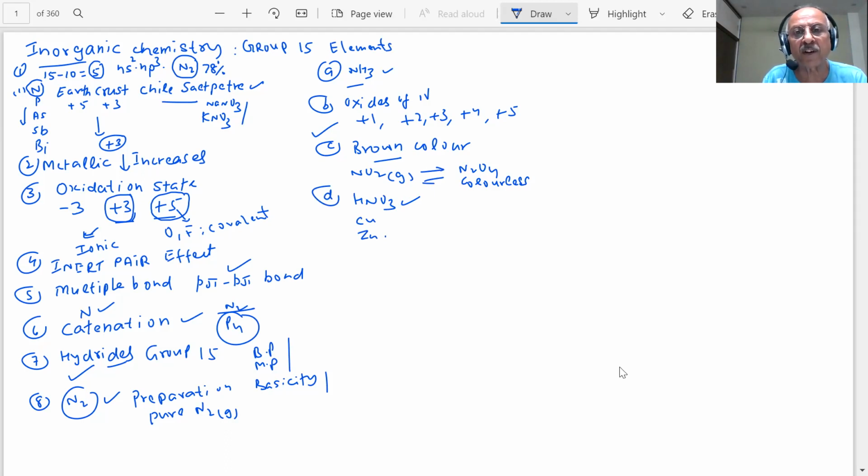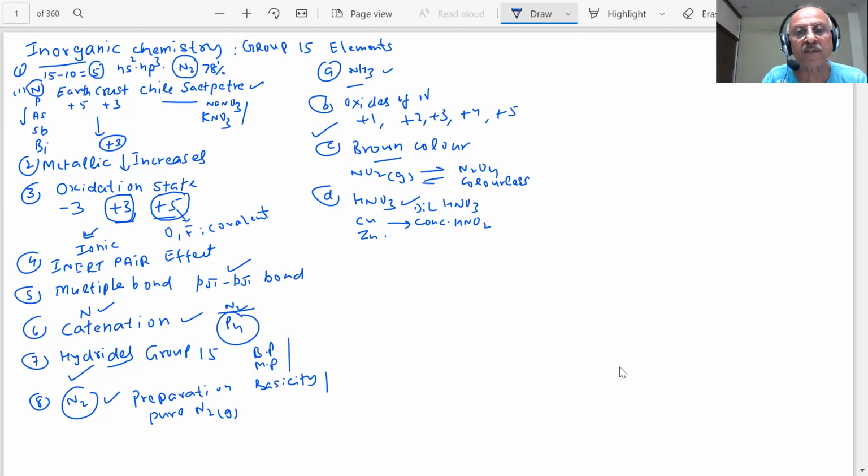Reaction of copper with dilute HNO3 and concentrated HNO3. So what type of gases are evolved, student, with concentrated nitric acid? If I react copper with concentrated, which gas is evolved? Copper with concentrated will give you NO2. So we know the color of the gas, student: brown. And when copper reacts with dilute, you will get NO. So you are getting nitrates and some gases depending on whether you are using concentrated or dilute acid.